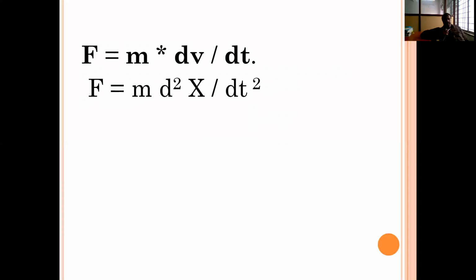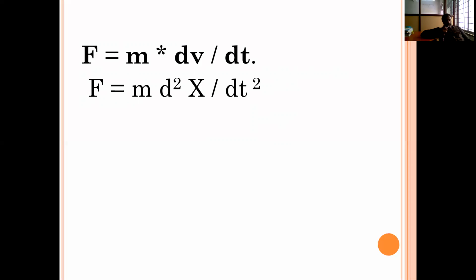Similarly, velocity is a derivative of displacement. So that's why v can be written as dx by dt. Therefore, the final equation can be written as F is equal to m into d square x by dt square.